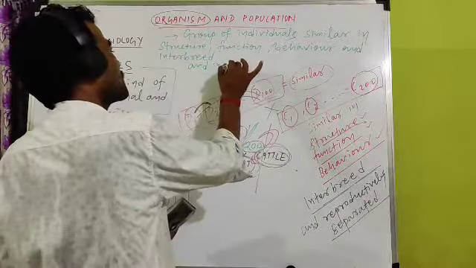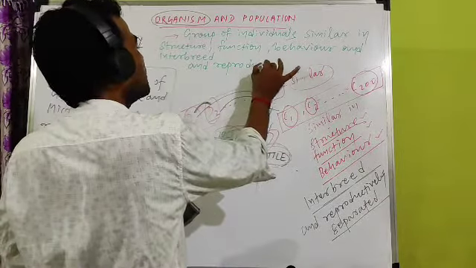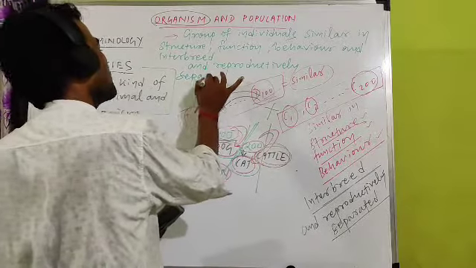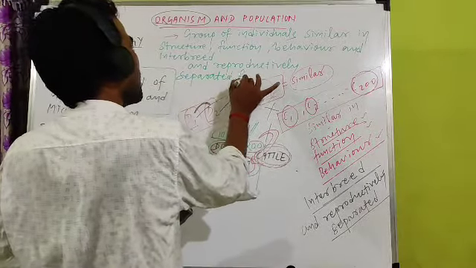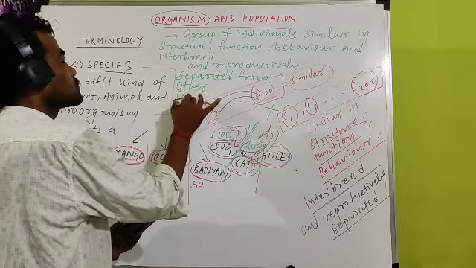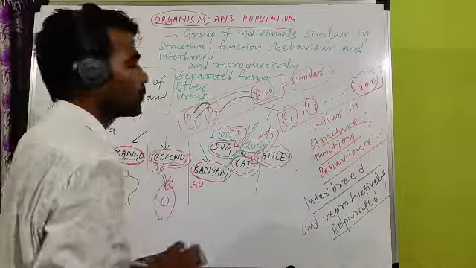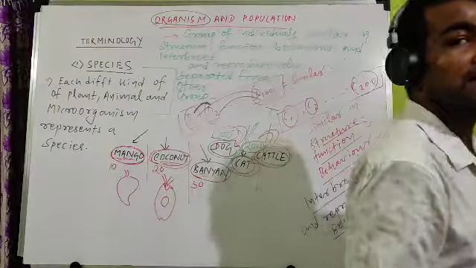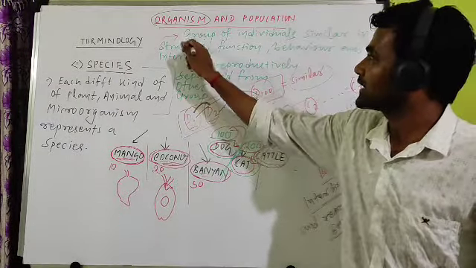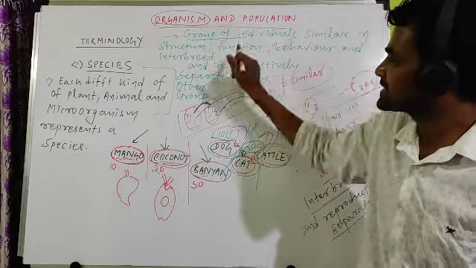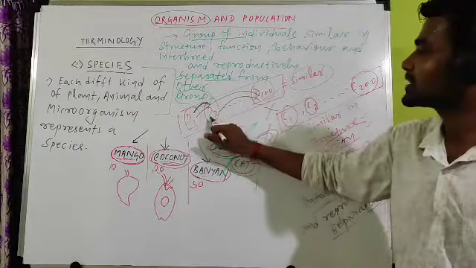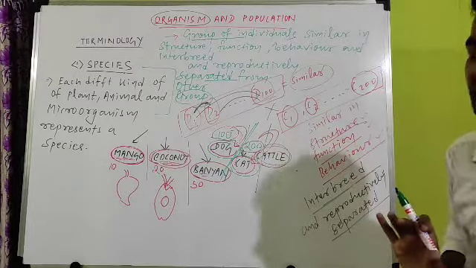And reproductively separated from other groups. Other such group means another species. Reproductively separated from other group. It started with group and again ends with group. Started with group means this is one species. Separated from other group means it is another species, like a dog separated from cat.